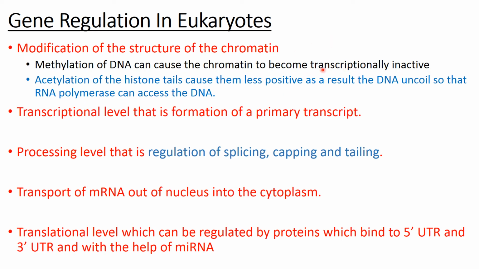But if we want transcription to take place, then we can have acetylation of the histone tails. If acetyl groups, with the help of enzymes, are attached to the histone tails, they will become less positive. If they become less positive, then the bond between the histone and the DNA will weaken. As a result, DNA will uncoil and the RNA can access the DNA and start the process of transcription. So this is the first level where regulation can occur in the genes in case of eukaryotes.